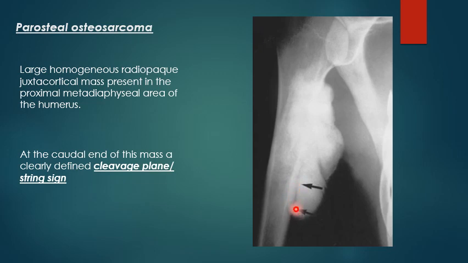This cleft is called the cleavage plane or a string sign, which is a very important sign seen in parosteal osteosarcoma specifically. Here this cleft is going to extend up to the stalk of the tumor. So here is where the lesion is arising from the bone, and this part of it is separated from the bone. This is called a string sign.